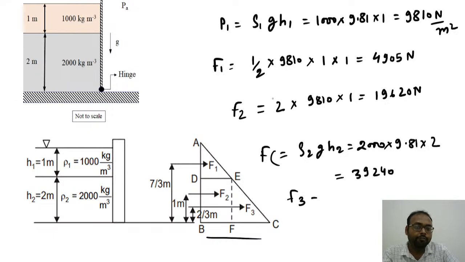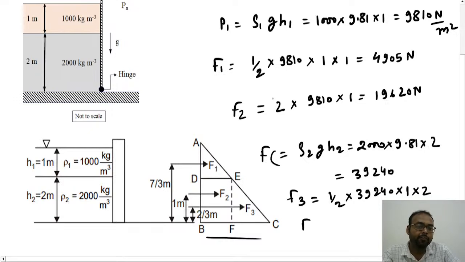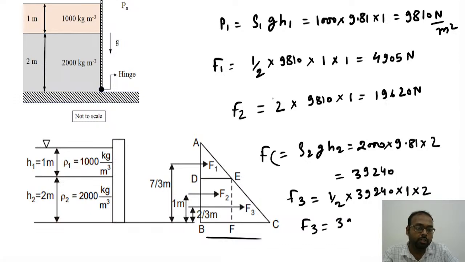Now, once we have the FC value, we can find out F3. F3 will be given by 1 by 2 into FC, 39240, multiplied by the width and the height. Height is 2, so we will multiply here by 2. So we will get the F3 value is equal to 39240.